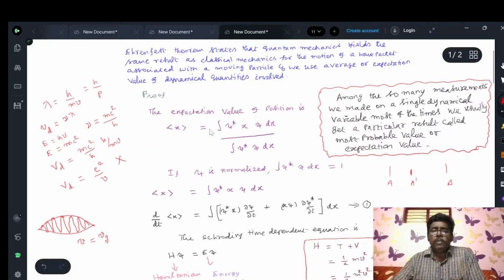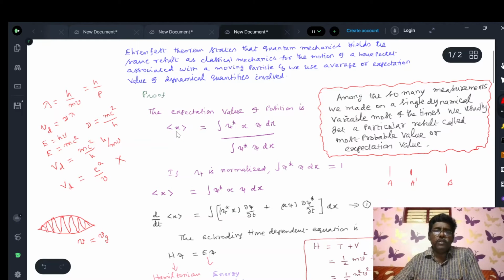And then the expectation of x equals the integral of psi star x psi dx. Psi star is the complex conjugate of the wave function, because we are dealing with a wave packet. The wave has some amplitude, and that wave amplitude is called the wave function. Put the complex conjugate of the wave function, and place the value of the dynamic operator here. The operator related to position is x, so you place x as such. Then the wave function into dx, whole divided by the integral of psi star psi dx.